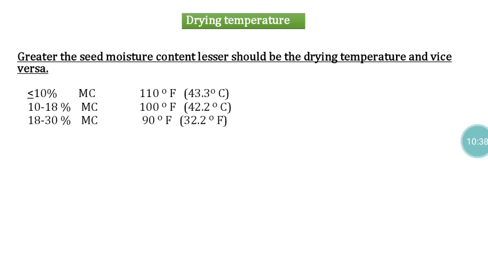To avoid that, if the seed has more moisture content, it should be exposed to low temperature. A seed with 18 to 30% moisture content should be exposed to 90°F. If the moisture content is 10 to 18%, it should be exposed to 100°F. If it is less than or equal to 10%, it should be exposed to 110°F. These are things we have to keep in mind, because now artificial seed dryers are available, and in that case we have to regulate the temperature for proper drying.